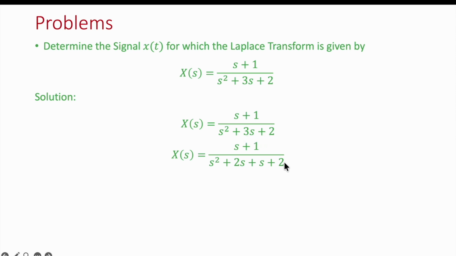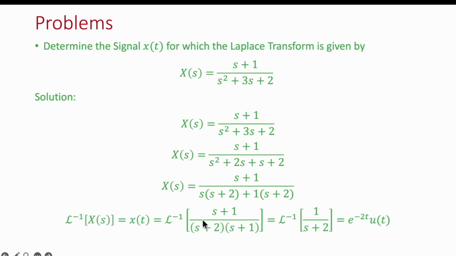If you factorize it, you can write that denominator in this format: s square plus 2s plus s plus 2. And further you can take s common from this equation, and the remaining is s plus 2. And then from this pair you can take 1 common, so you can write s plus 2. And from these two pairs you can take common s plus 2. So here s plus 1 is in the numerator, and you can cancel this s plus 1 with this one. The remaining is 1 over s plus 2.